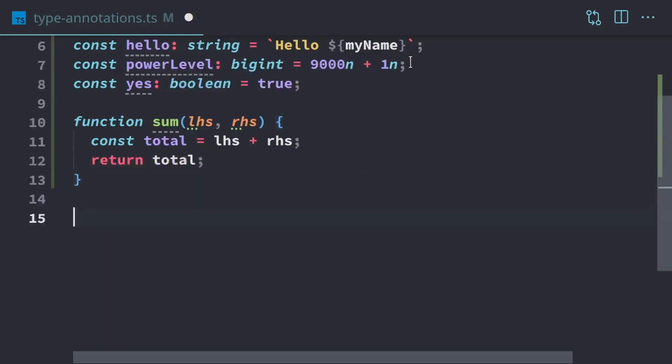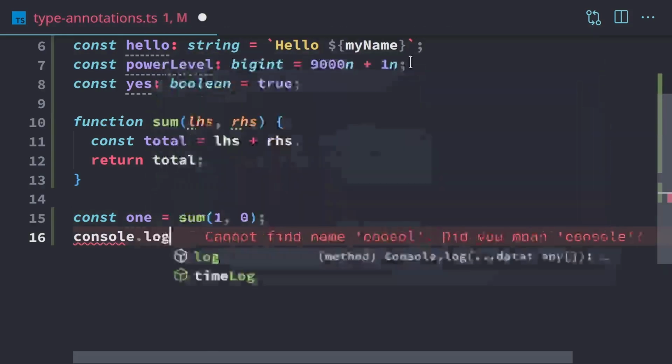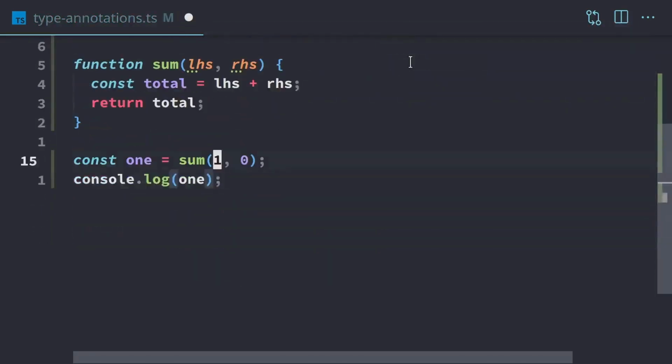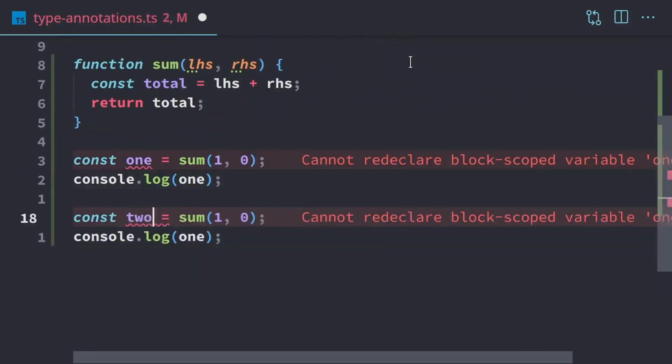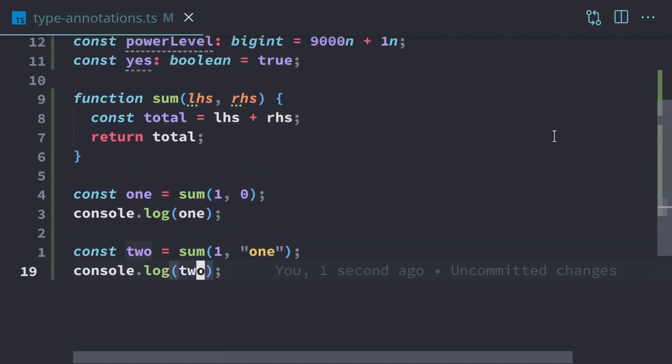I want to call this function a couple times. So we'll have 1, and that's going to be sum of 1 and 0. I'm going to log it. And we're going to just duplicate this. So this will be 2, and we'll have sum of 1 and 1 as a string. All right, so everything looks good. We have no errors. So let's just run it and see what we get.